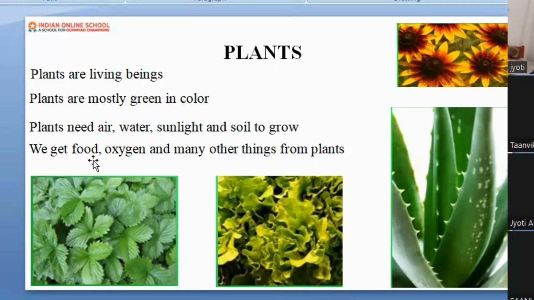Now, we get food, oxygen and other things from the plant. Please do remember that we are getting fresh air from the surrounding. But in the surrounding, where is it coming from? It is coming from the plant. And that fresh air is nothing but oxygen. Okay. So in this slide, what have we learned? We have learned that plants are of many types, many colors, many sizes. Along with that, the plant uses four essential ingredients in order to make food.